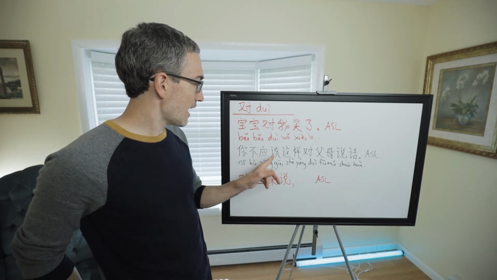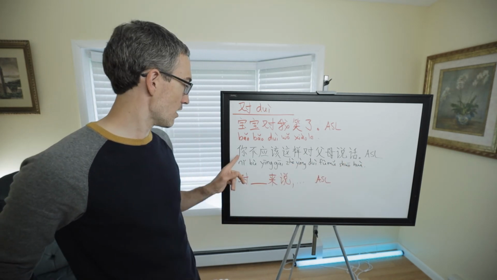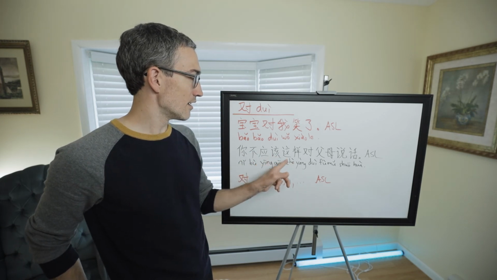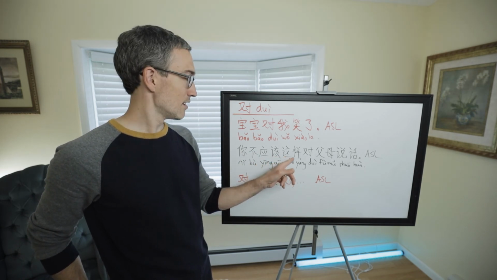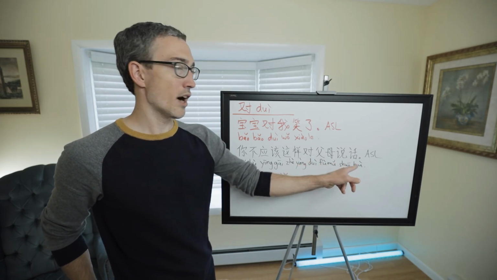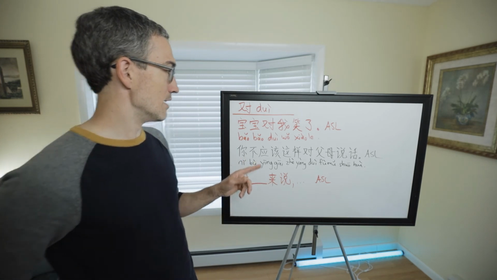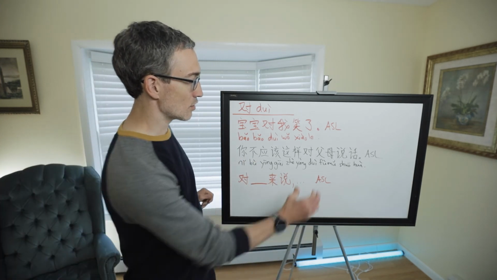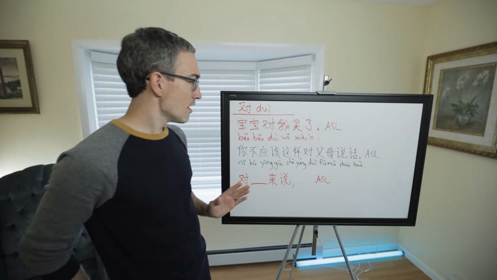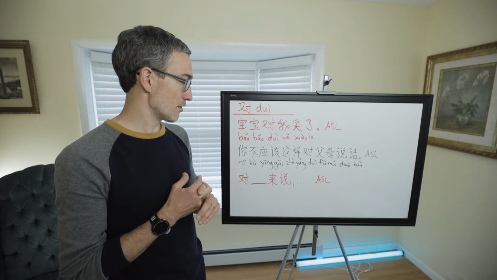你不应该这样对父母说话. This is from All Set Learning as well. So 不应该 means you should not. 你不应该这样, like this, or in this way. 对父母, toward your parents, or to your parents, 说话. You should not talk to your parents like that, or like this. That's what that means. But the phrase is 对父母说话. That's the main thing I'm teaching you there. And so 对 can be used with 笑, can be used with 说, and some other verbs too.